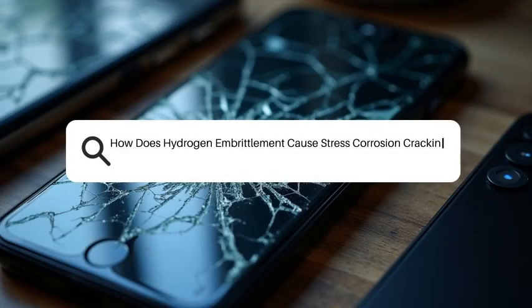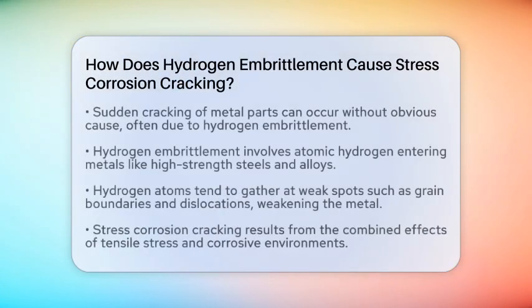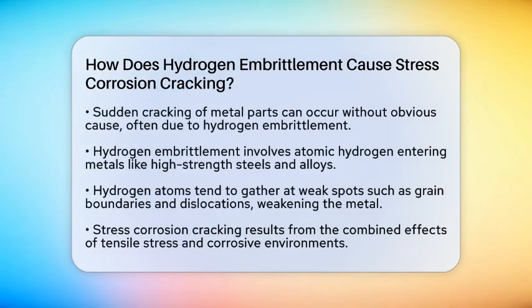How does hydrogen embrittlement cause stress corrosion cracking? Imagine a metal part working perfectly one day, then suddenly cracking under stress without any obvious reason. What could cause such a sudden failure? One culprit is hydrogen embrittlement.